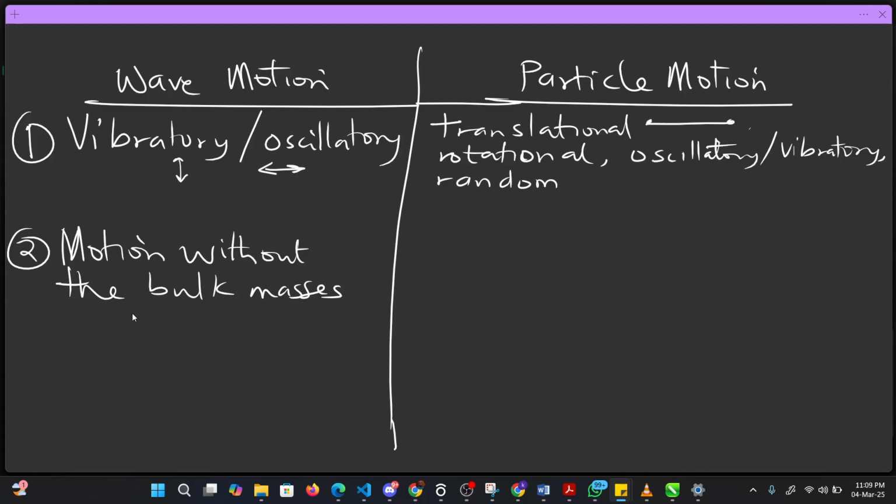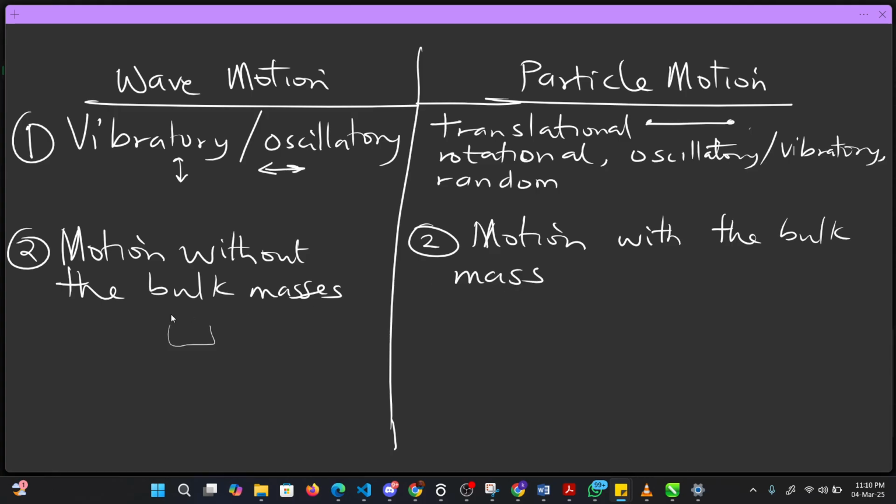So in wave motion, assuming you have water, all the particles do not vibrate or oscillate at the same time. But unlike wave motion, particle motion is motion with bulk masses. Everything can vibrate at the same time. So, motion with the bulk mass: the whole mass might vibrate at the same time.